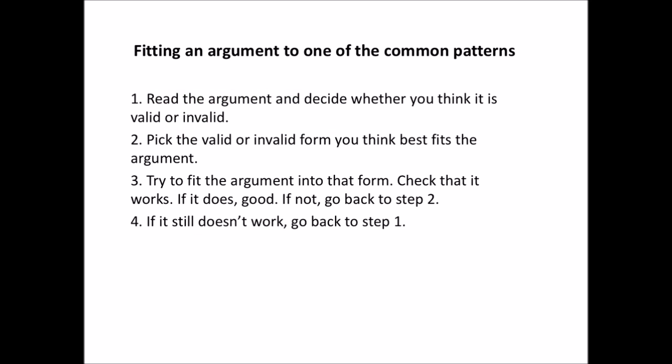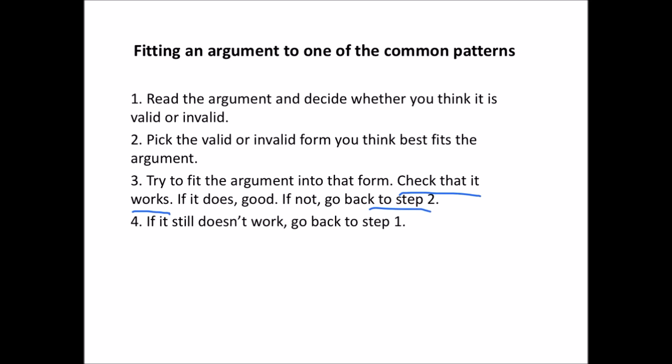So here are those steps again. First, read the argument and make an initial decision about whether you think it's valid or invalid. You might change your mind later, but make an initial decision. Then pick the valid or invalid form you think is going to best fit the argument and try to fit the argument to that form. Then, and this is the crucial step, check that it works in the way that I explained. If it does work, that's fine. If it doesn't work, go back to step 2, pick a different form, try again.